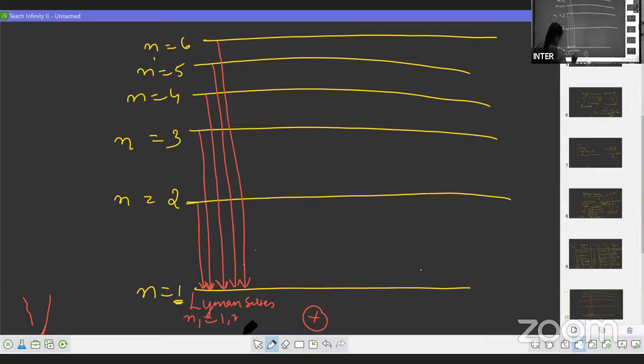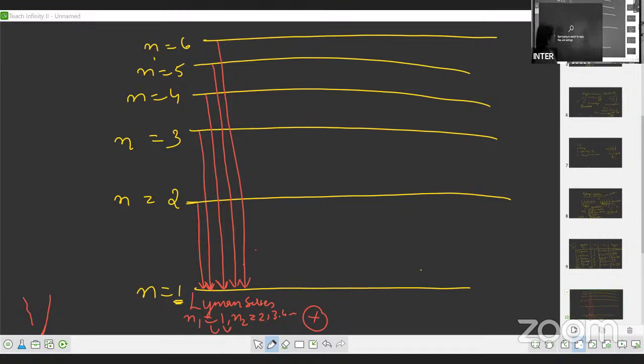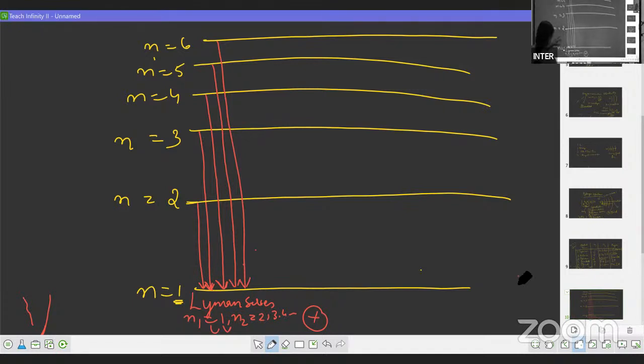So what is N2? N2 is equal to 2, 3, 4 and so on. Where are you finding this? You will find it in the experiments. Okay. Here, the electron is coming from a higher state to a lower state.